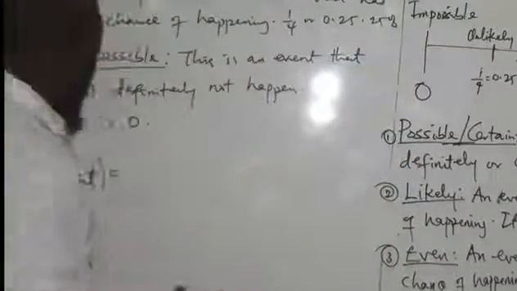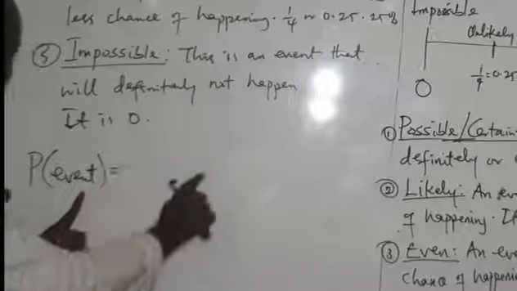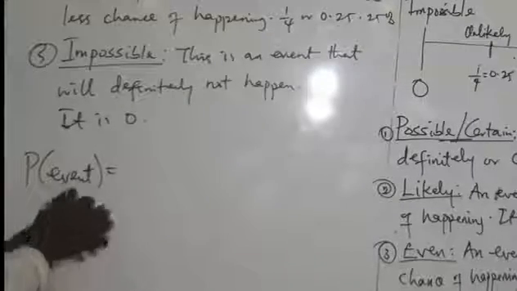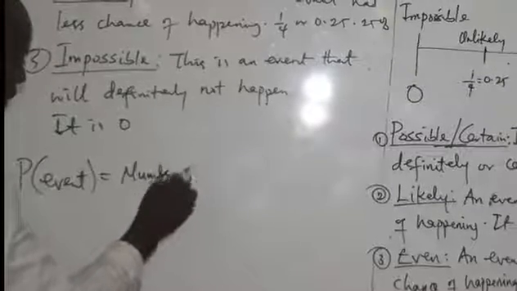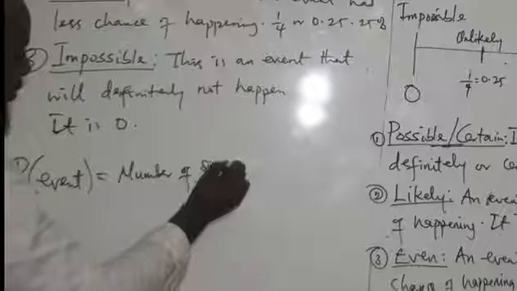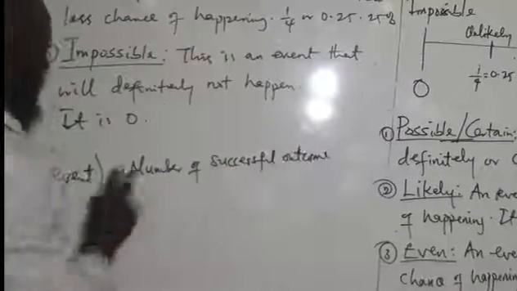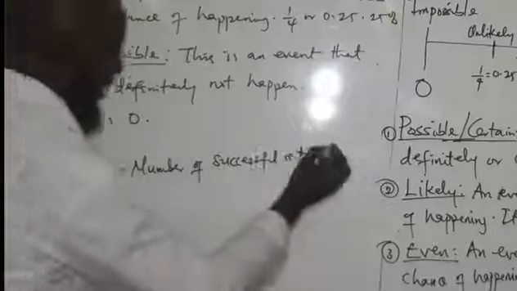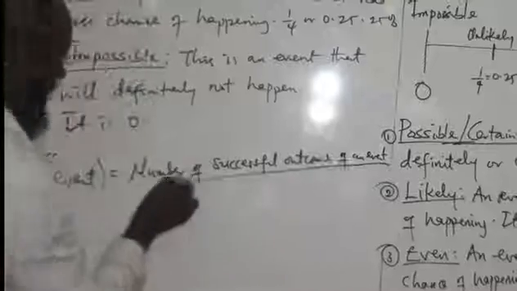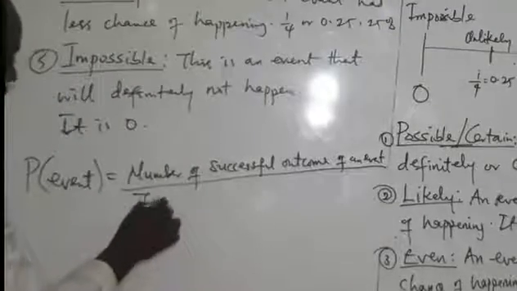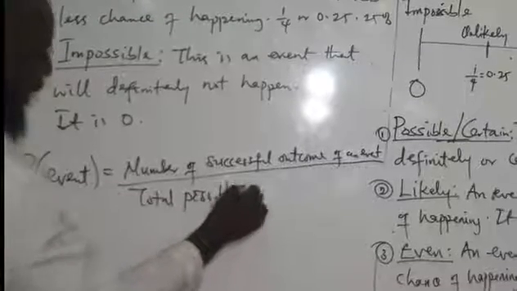So the successful outcome of this event, that will be the number of successful outcomes of an event, divided by total possible outcomes. I'll give you an example, you understand? Total possible outcomes.